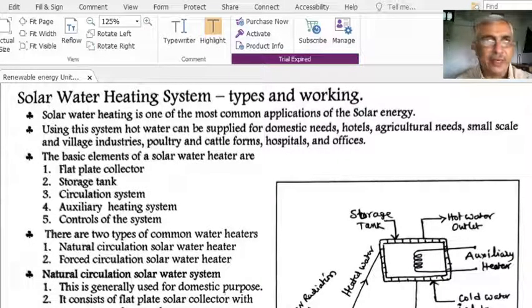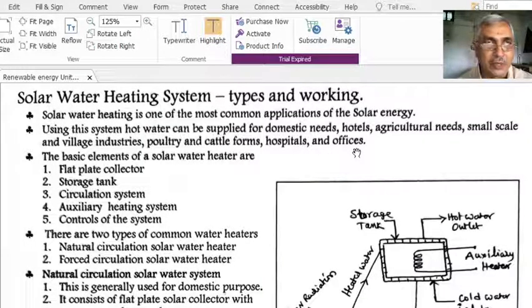Such a very interesting thing, the solar water heating system it is. Solar water heating is the most common application of solar energy. Using this system, hot water can be obtained and supplied for domestic needs, hotels, agricultural needs, small scale and village industries, poultry and cattle farms, hospitals and offices also.